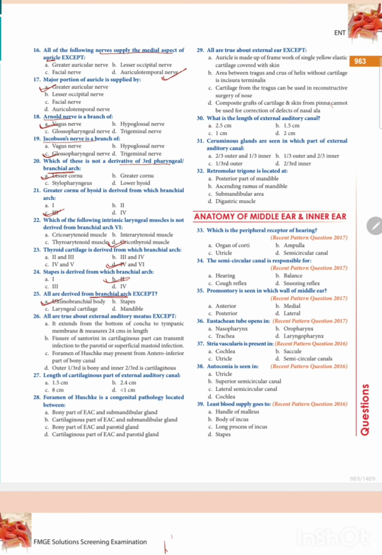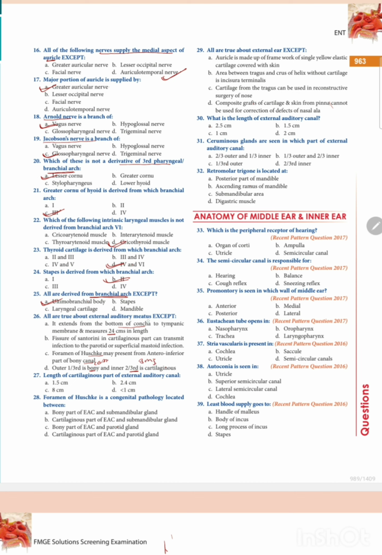All are true about the external auditory meatus except: it extends from the bottom of the concha to the tympanic membrane and measures 2.4 cm in length. Fissures of the cartilaginous part can transmit infection to the parotid or superficial mastoid. Foramen of Huschke is present in the anterior inferior part of the bony canal. Outer 1/3 bony and inner 2/3 cartilaginous. Outer 1/3 is cartilaginous and inner 2/3 is the bony part.